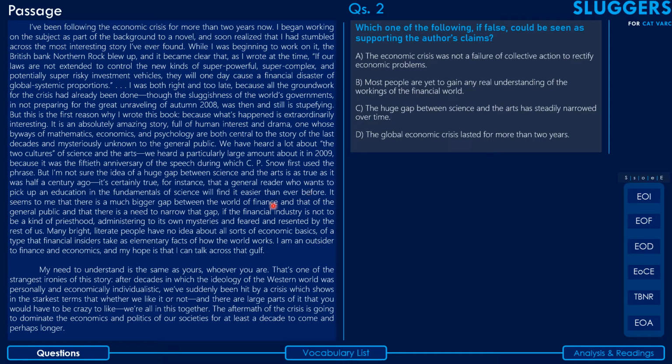Okay, guys. So coming to the second question, the stem says: which one of the following, if false, could be seen as supporting the author's claims. Now this is a type of question where the question setter has really gone to great lengths to confuse the aspirant, because there is so much inversion here. It says which one of the following, if false, could be seen as supporting the author's claim, right? So the best way to do this would be to first simplify the stem.